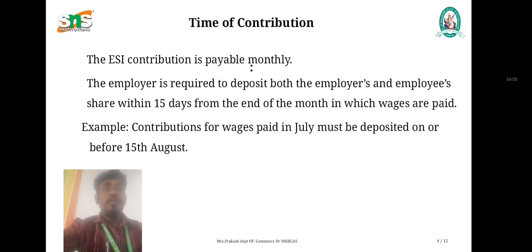Next, the case where the principal employer must contribute. The principal employer has to pay the contribution collectively, both his own and that of the employees, regardless of whether they are directly employed under him or are working through an immediate employer. If a directly employed employee fails to pay his contribution, the employer can only recover it by deducting from the employee's wages. The principal employer bears all payment of the Corporation's contributions, both his own and those of his employees, regardless of whether they are directly employed under him or working through an immediate employer.